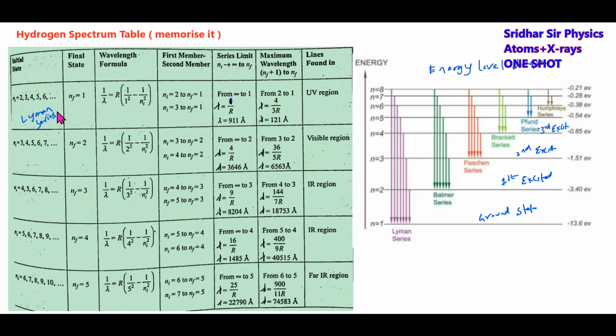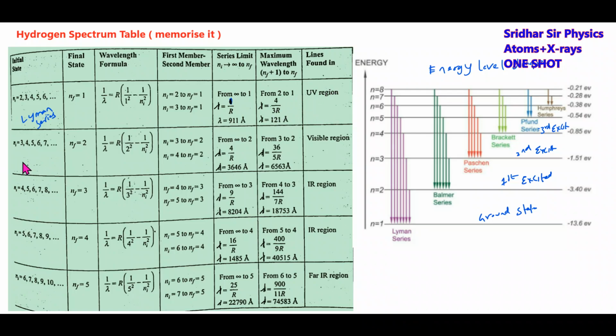Now for the Lyman series, the first, series limit will be n equal to infinity. Put Ni equal to infinity, lambda equals 1 by R, and the wavelength is this much. Next, the maximum wavelength will be from 2 to 1, the second line, lambda equal to 4 by 3R. This will lie in the ultraviolet region.